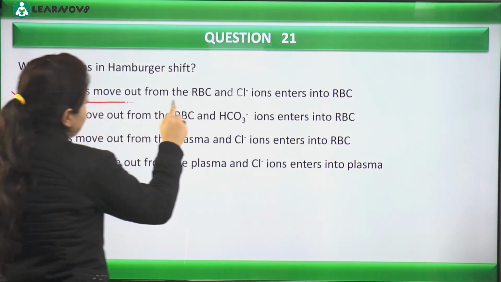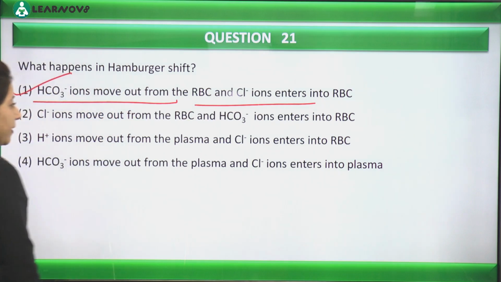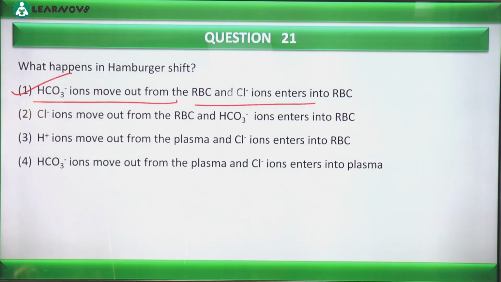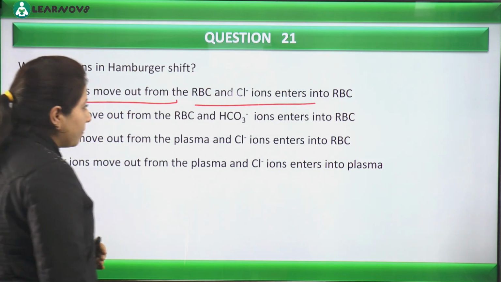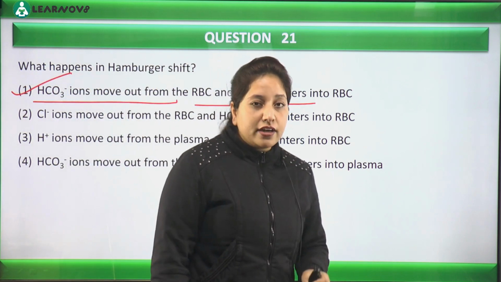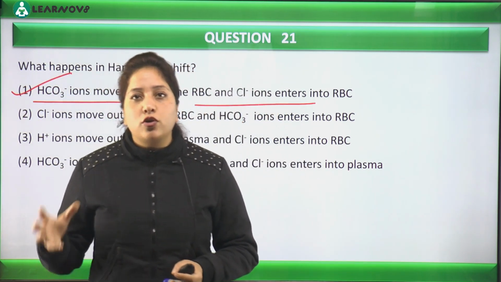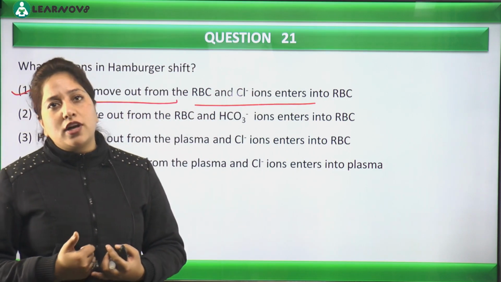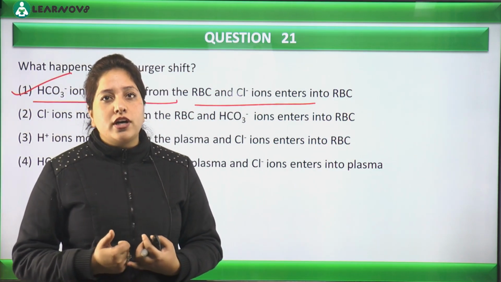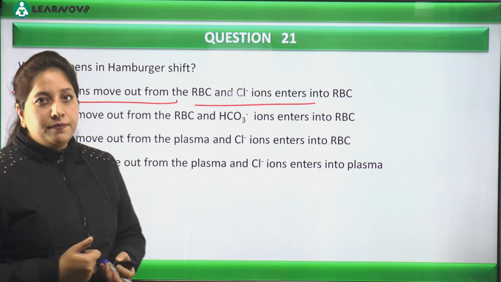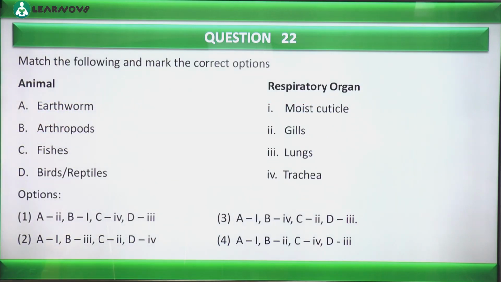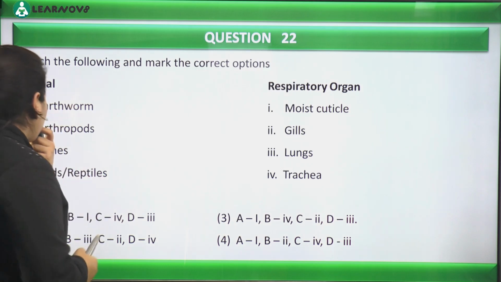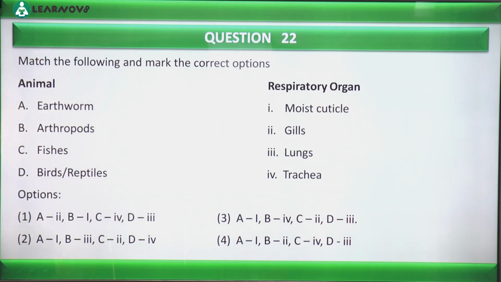ये मैंने already discuss कर रखा है last पहले कुछ slide में. Okay, bicarbonate ions जो होते हैं, they come out from the RBC, and in exchange, what happens from the plasma, what goes inside the RBC? Chloride ions go inside the RBC. That is what we call chloride shift, or we can call it Hamburger shift. Is that clear? Okay. Now we have the next question here, match the following and mark the correct options.